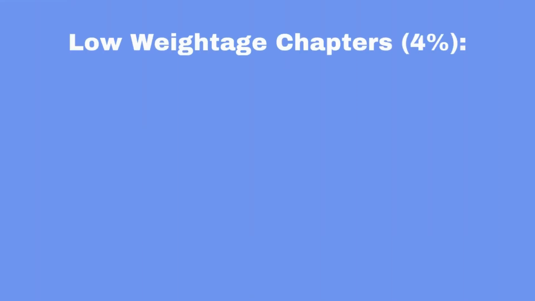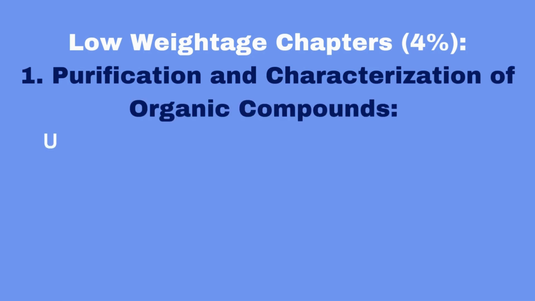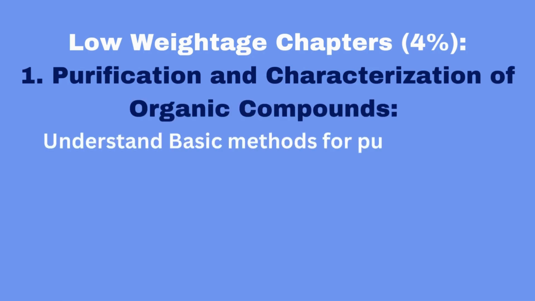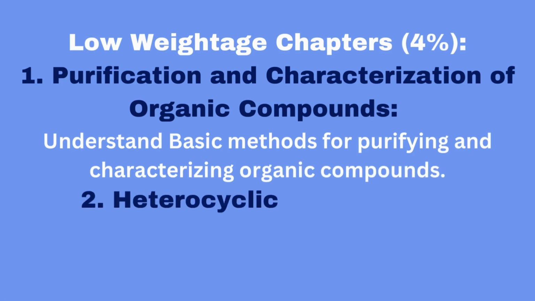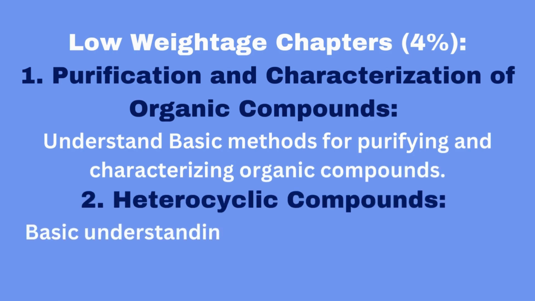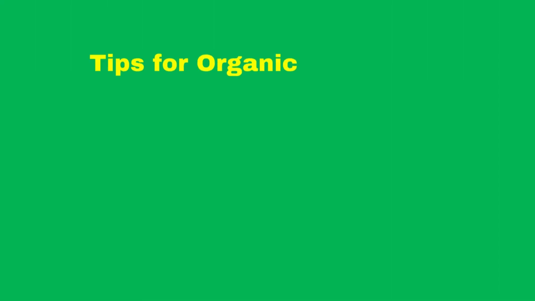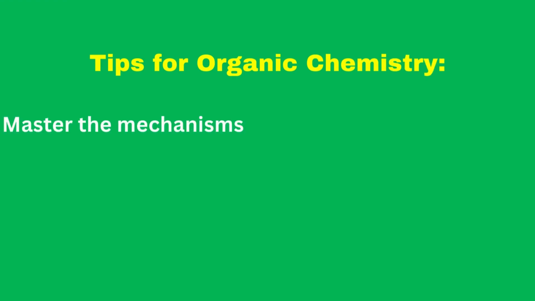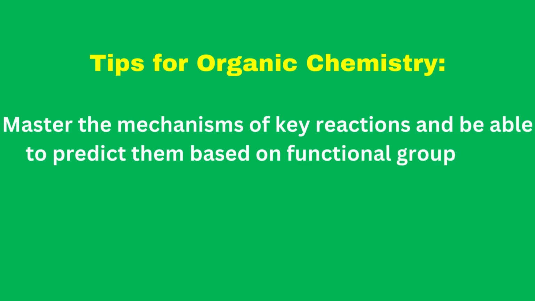Low weightage chapters, 4%. 1. Purification and characterization of organic compounds. Understand basic methods for purifying and characterizing organic compounds. 2. Heterocyclic compounds. Basic understanding of heterocyclic compounds like pyridine and pyrrole. Tips for organic chemistry. Master the mechanisms of key reactions and be able to predict them based on functional groups